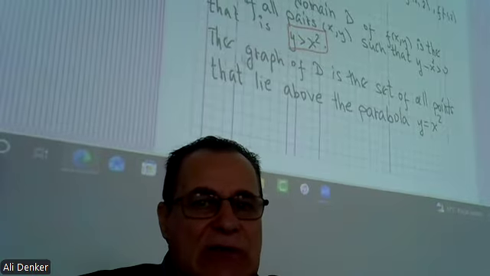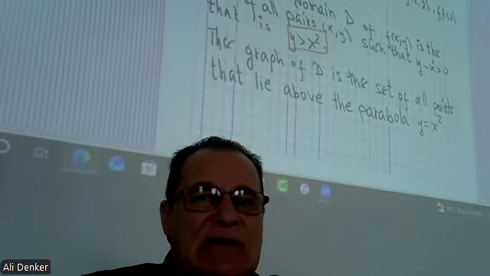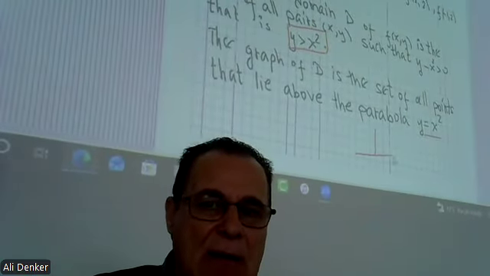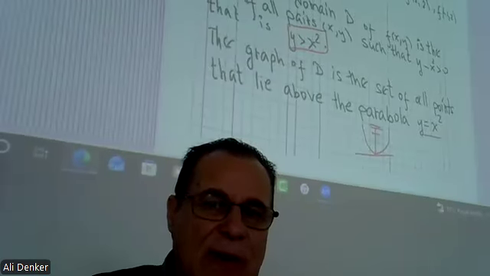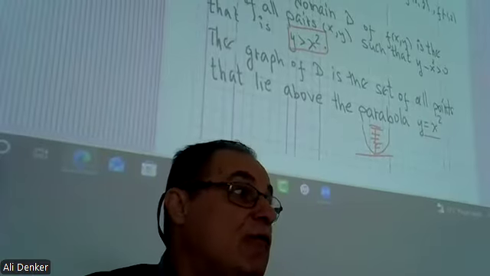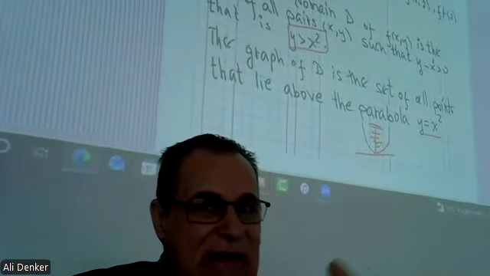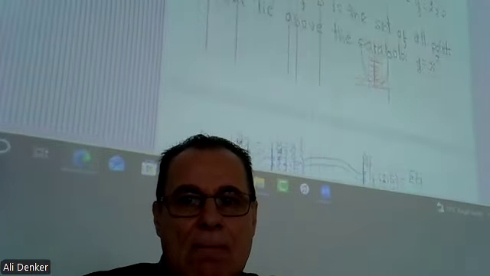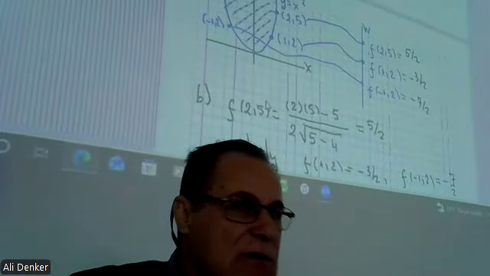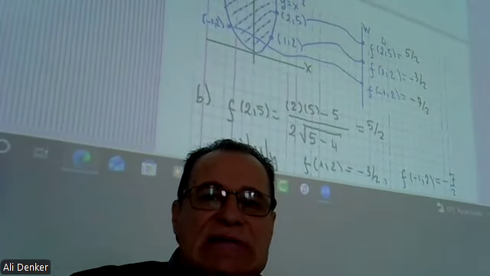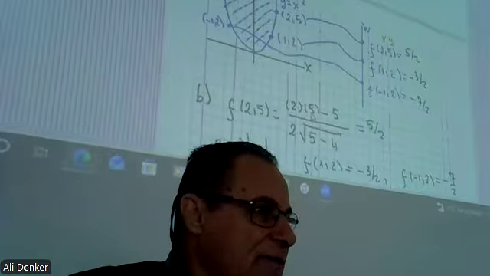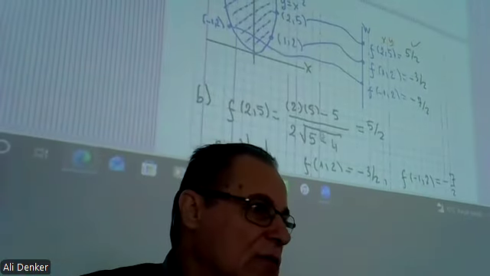The graph of the domain is the set of all points that lie above the parabola. So we have a parabola, and the region above the parabola here. This is the graph of the domain, not the graph of the z function. So to find the values, when x is 2 and y is 5, you just substitute into f and you get 5 over 2, for example.